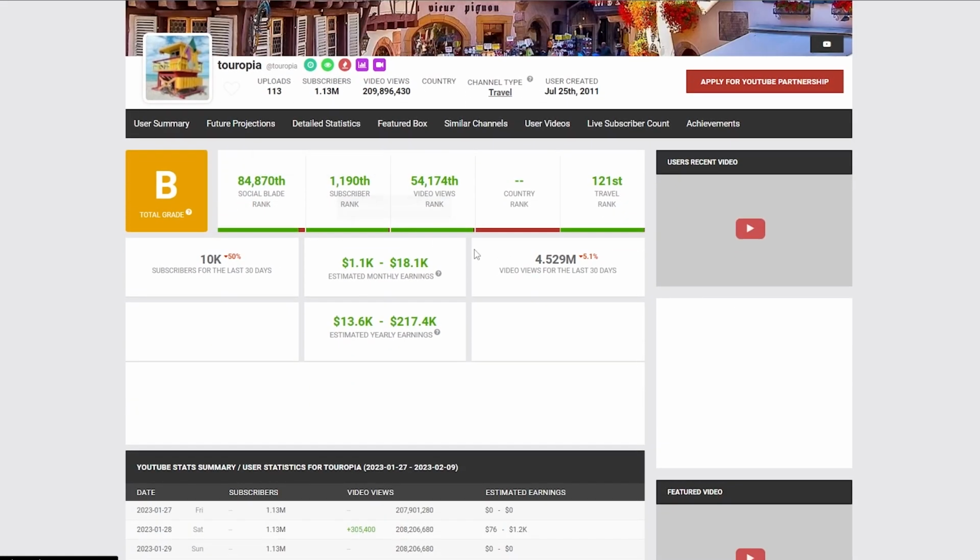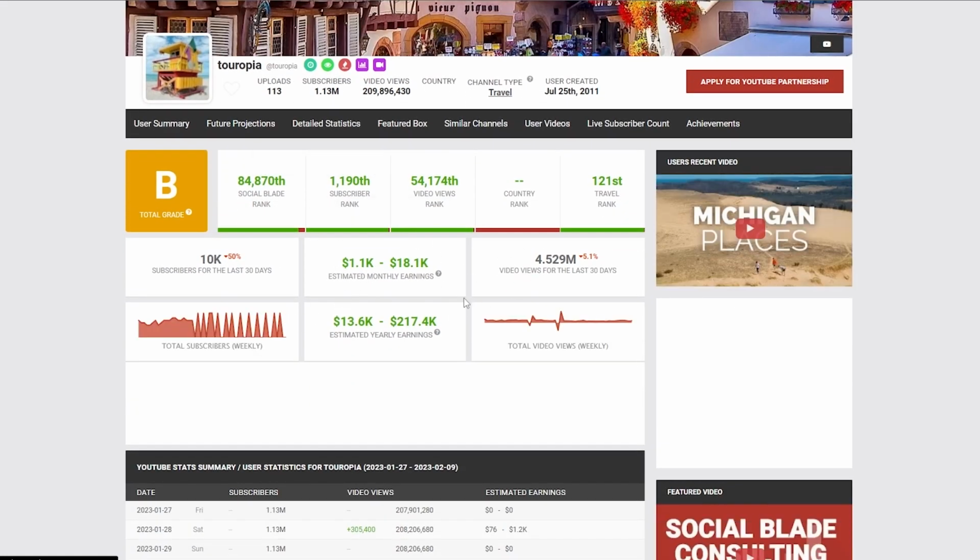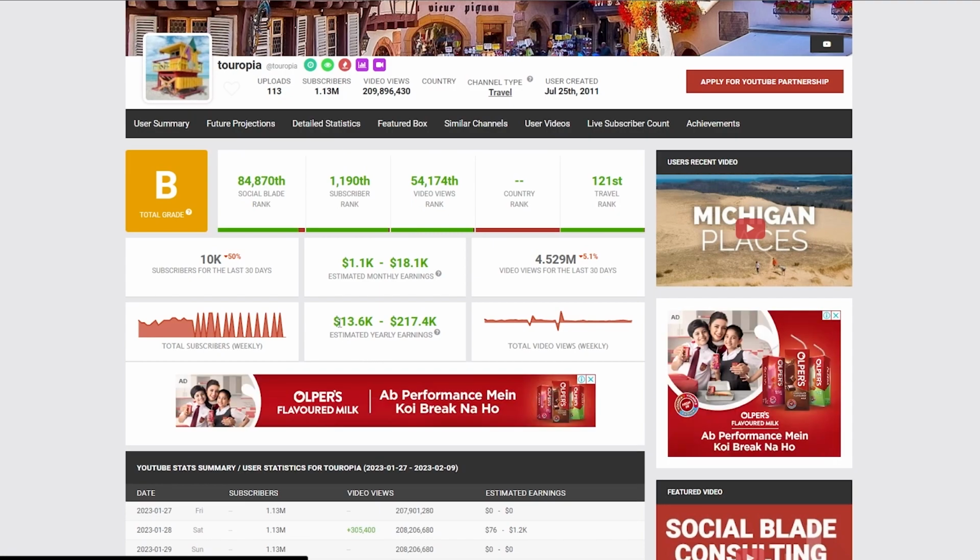We can see that this is how much this channel is earning. Now, the estimate isn't that much, right? The lowest isn't that low. Usually it's much higher than what it's shown over here, and a little bit lower than the highest point. So you can clearly estimate that this channel makes around 20 to 200,000 every single year.